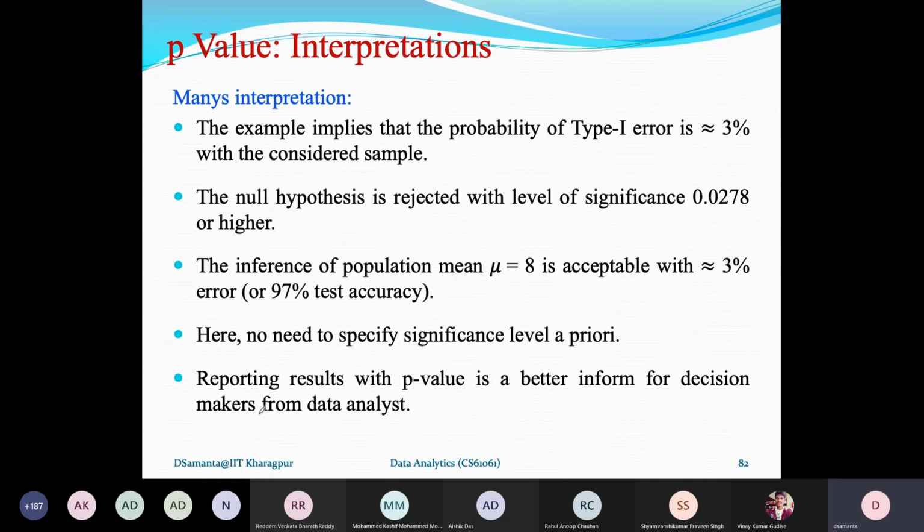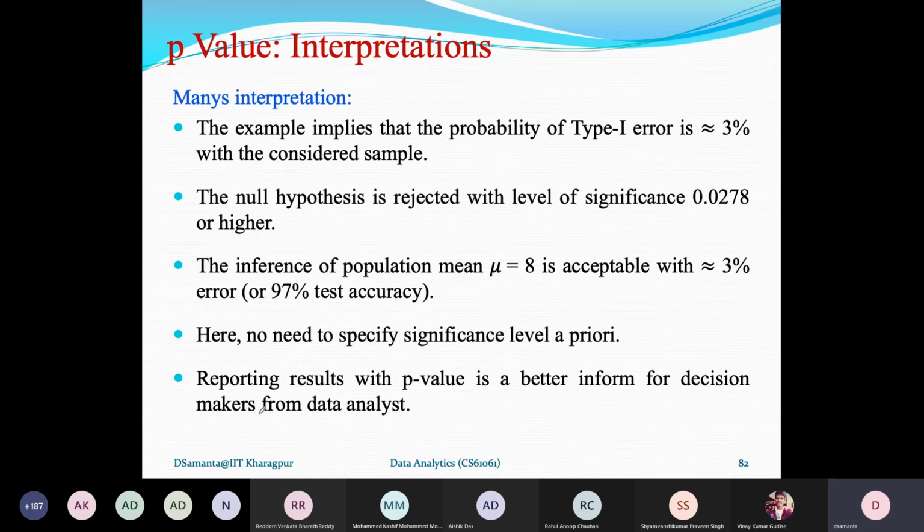The example which we have given just now has a probability of type 1 error of 3% with the sample that we have considered. The null hypothesis is rejected with a level of significance of 0.0278 or higher. That is obvious. The inference that population mu equals 8 is acceptable with 3% error, or 97% accuracy. And as you have already mentioned, we don't require any specification of the significance level beforehand.